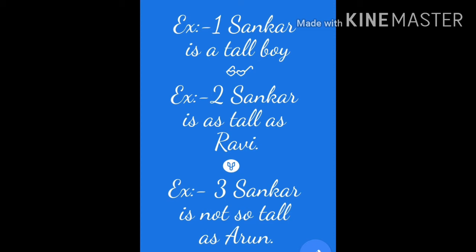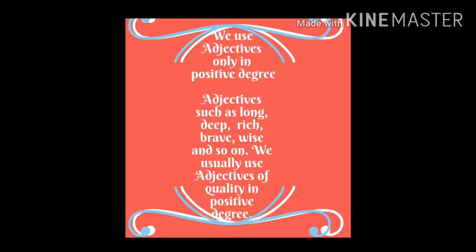Next example, Shankar is not so tall as Arun. Here, Shankar is compared with another boy who is the tallest among the 3 boys. It is always negative. Hence, if an adjective compares with not so as and in a negative form, it is also known as positive degree. We use adjectives only in positive degree.